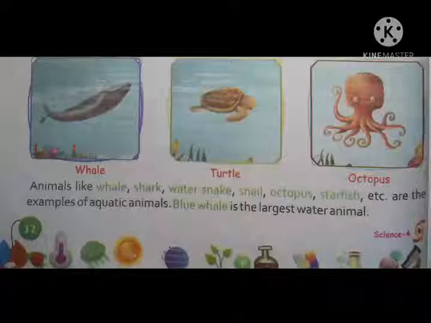Animals like whale, shark, water snake, snail, octopus, starfish, etc. are examples of aquatic animals. Blue whale is the largest water animal. Underline this sentence. What is the largest water animal? Blue whale. Blue whale is the largest water animal. You have to remember this.